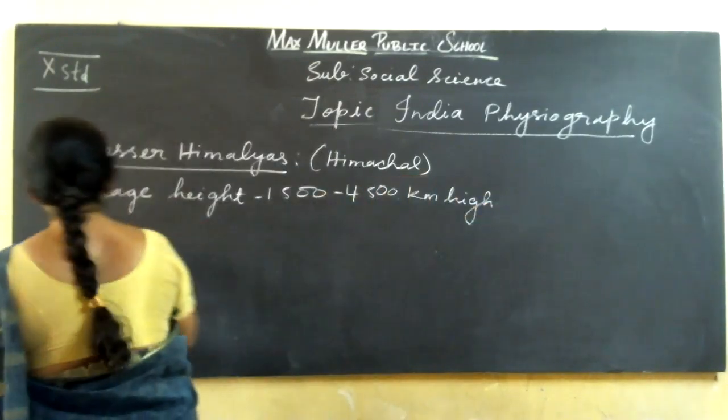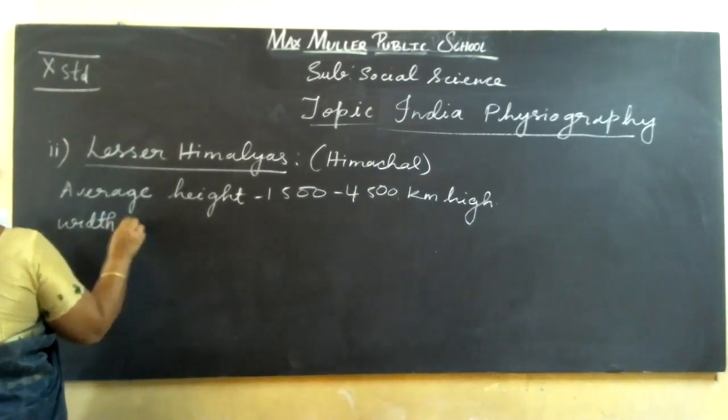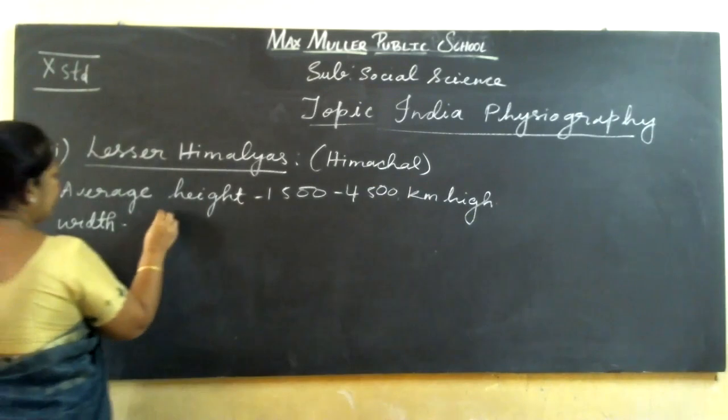And next we see the width of it is 60 to 80 kilometers.